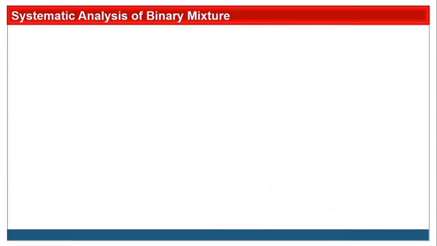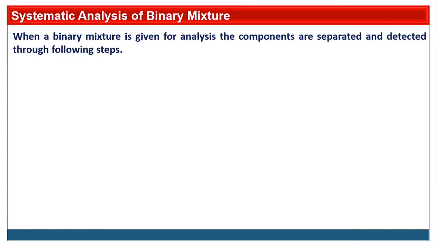Now we'll see the systematic analysis of binary mixture. How to start the analysis of a binary mixture? When a binary mixture is given for analysis, the components are separated and detected by the following steps. We have to separate the components of the binary mixture, and we have to do the analysis of each component separately. There are some steps, and according to that we have to follow the analysis of the binary mixture.